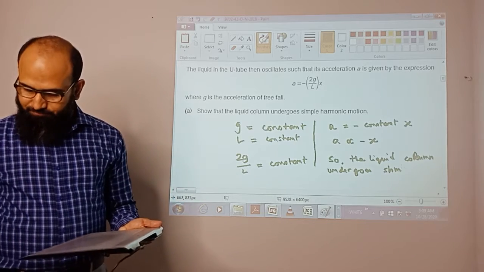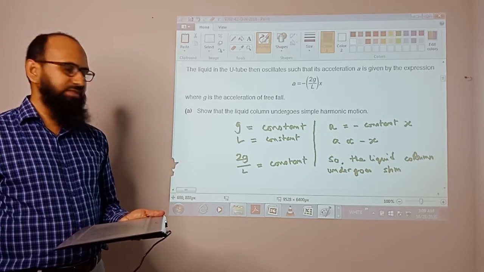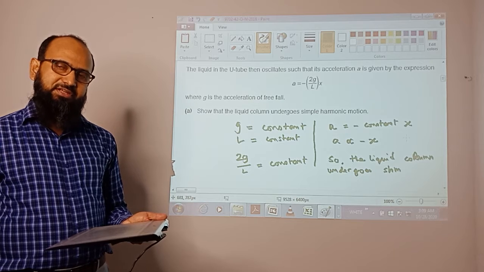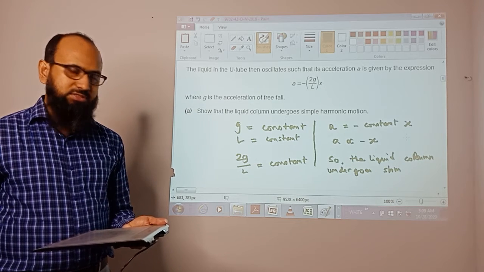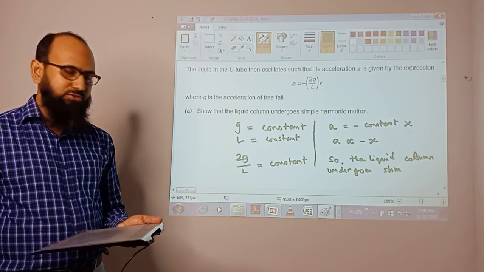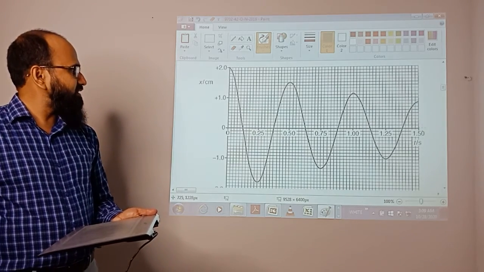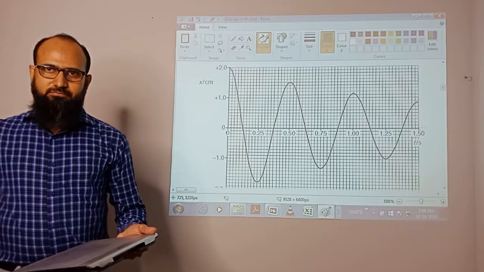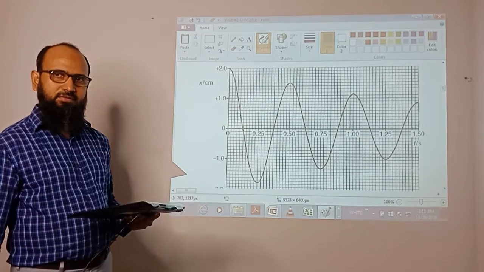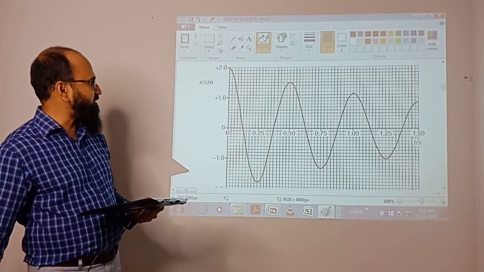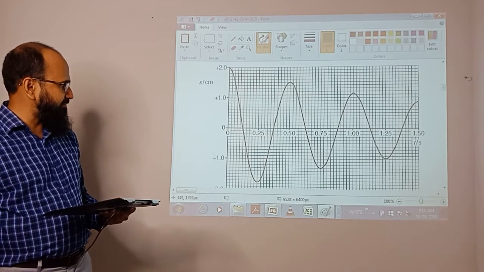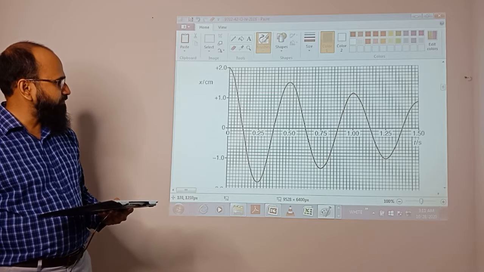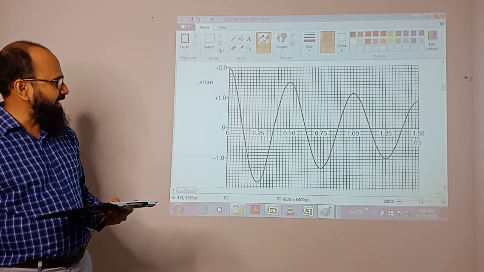But remember, there is a formula that has been given. For better understanding, you have to review the first class on simple harmonic motion. Now here is the graph that has been given. You can understand it's light damping, and it starts from 2 and goes dampening like this.